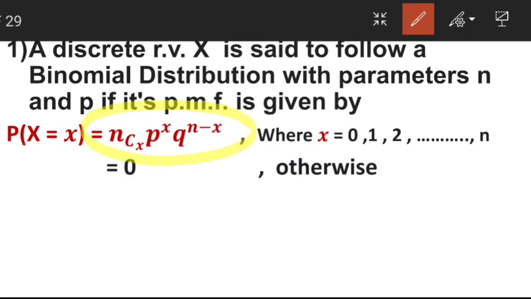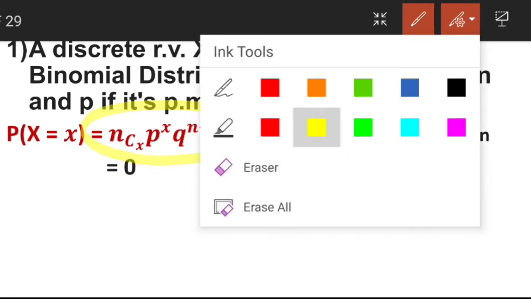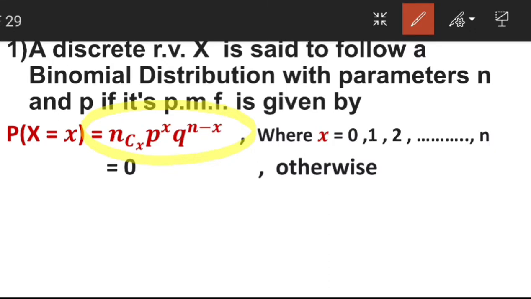This formula is very, very important. That is, P of x is equal to n combination x into p raised to x into q raised to n minus x. What is the meaning of n combination x or r? See, n combination r or n combination x.